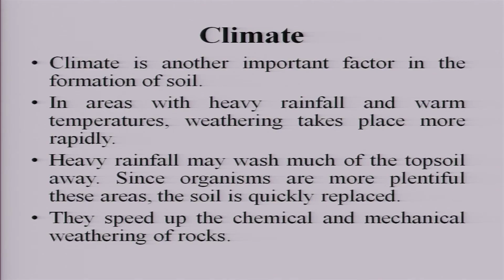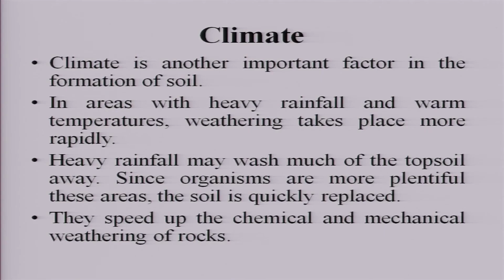The second factor is climate. In areas with heavy rainfall and warm temperatures, weathering takes place rapidly, and if they do not have these conditions, it can be slow. For example, in a desert region, a different kind of weathering will take place. If there is heavy rainfall, warm temperatures, and life, then they can speed up the chemical and mechanical weathering of rocks. That is why you have different kinds of soil in different parts of the globe, because the parent rock may be the same, but if the climate conditions are different, the end product can be different.